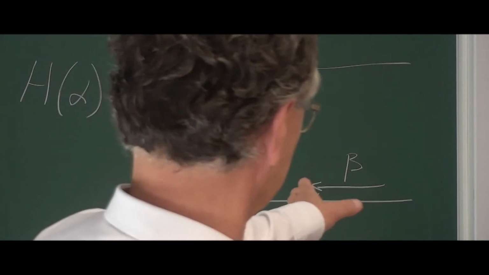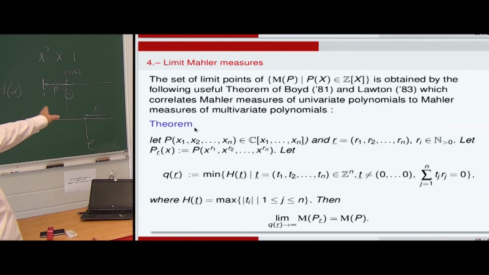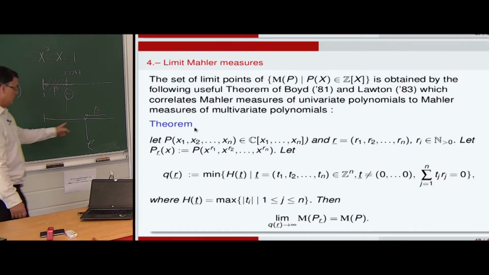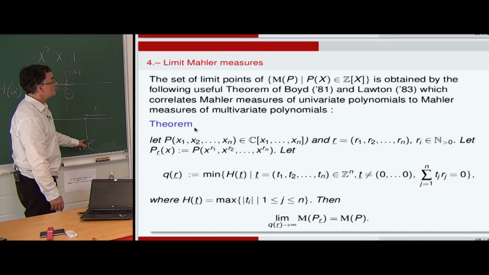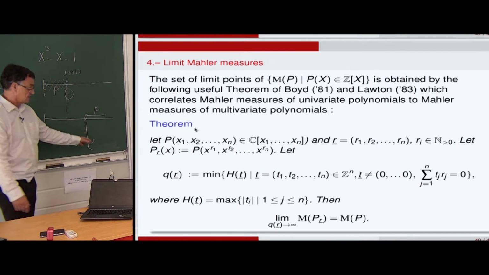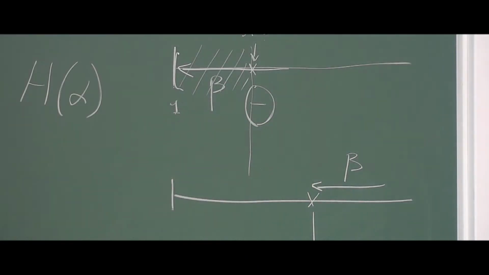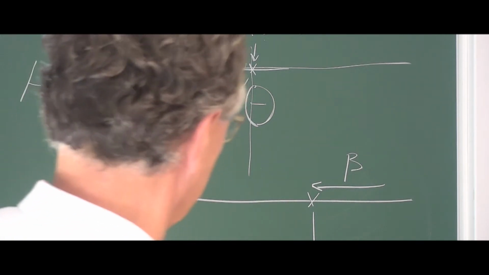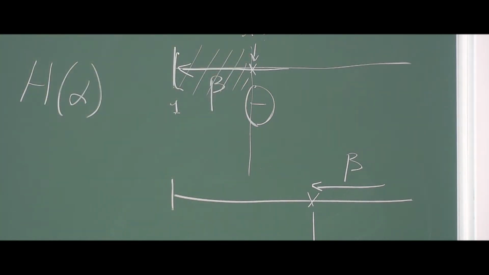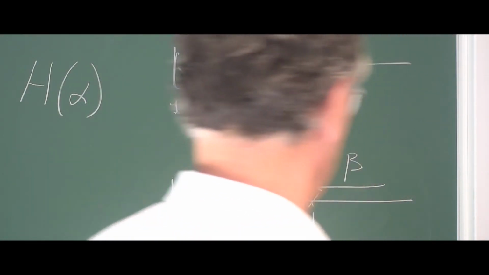For instance, if you take the set in the half line 1 plus infinity, the set of Salem numbers, when beta runs over the set of Salem numbers, there is a limit point. What is a limit? Is it a Pisot or Salem number? What kind of object do we have? What algebraic object do we have? And so on.